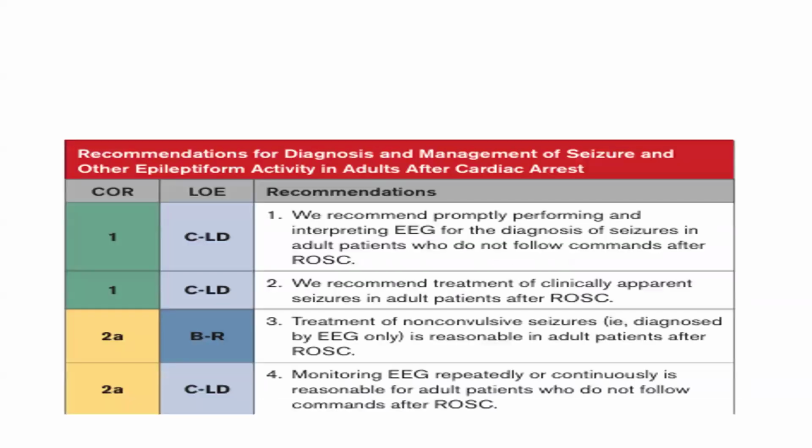Now about seizure, myoclonus and other epileptiform activity. It is recommended to promptly perform and interpret EEG for diagnosis of seizure in adult patients who do not follow commands after ROSC, because it could be a non-convulsive seizure. It is recommended that we should treat clinically apparent seizure in adult patients after ROSC. The treatment of non-convulsive seizure is reasonable in adult patients after ROSC. Monitoring EEG repeatedly or continuously is reasonable in those who do not follow commands after ROSC.